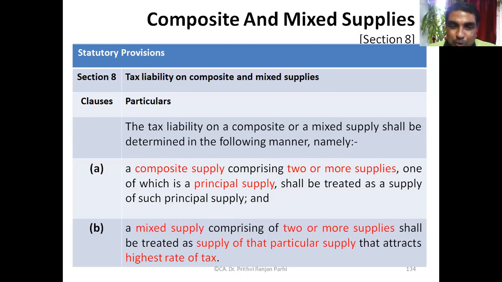So first of all, we need to understand if it is composite supply or not. Okay, I will give an example right now. I was not giving an example of composite supply because I had not explained the definition of composite supply, which I will be explaining. But at this stage also, let me give an example. Suppose, friends, you are purchasing something.